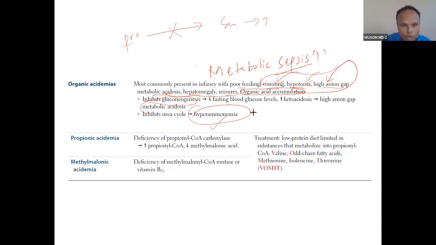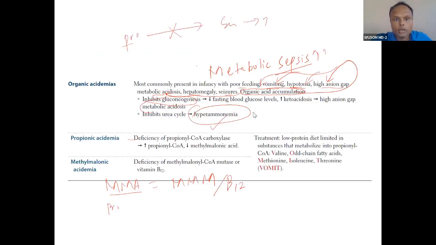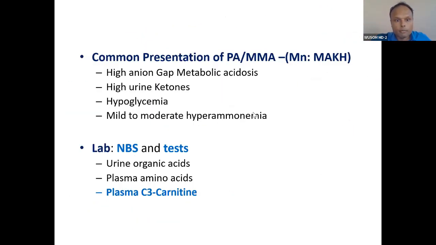Whenever you see MMA, you go for enzyme deficiency, either MMM, or there is also propionic aciduria. If it is there, you go for MMM or vitamin B12 deficiency. Okay, you go and study yourself. You know it. So you can see the common presentation in this.